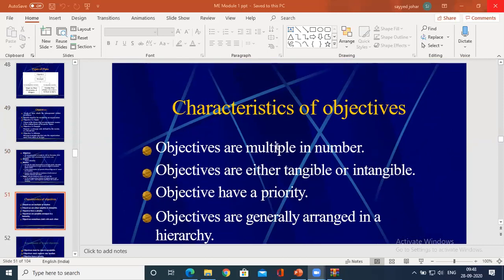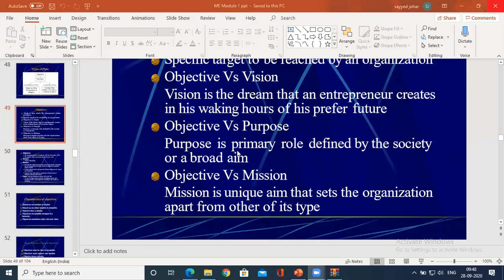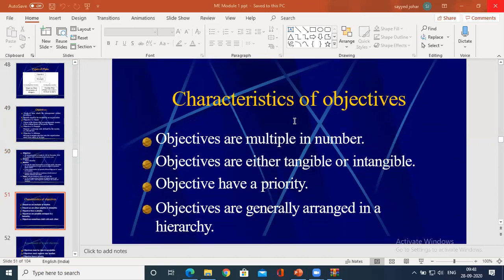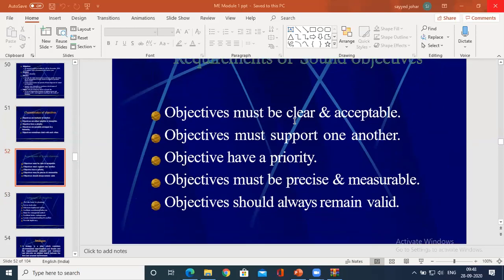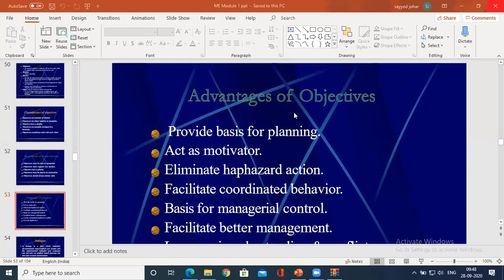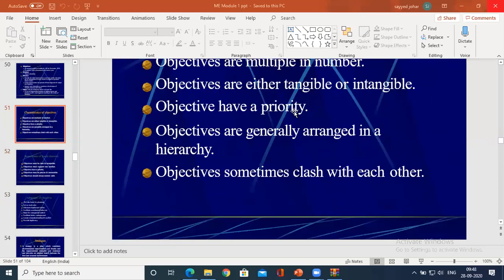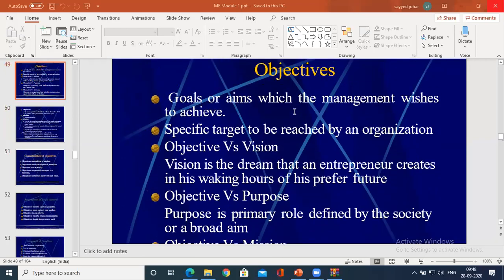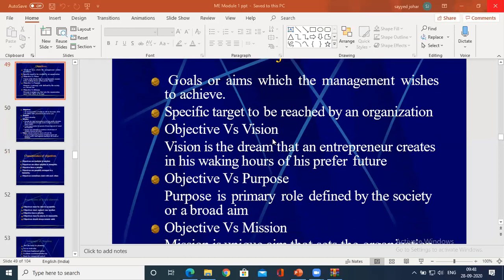In fact, he has elaborated what is an objective, what is a plan. If the concept is clear on what is an objective: objective means it is the same as a goal or the aim which the management wishes to achieve, or I would say the target.